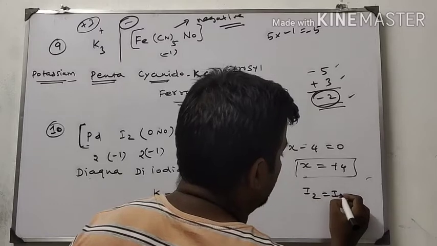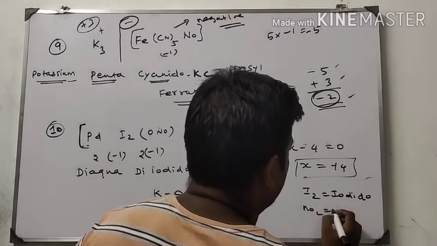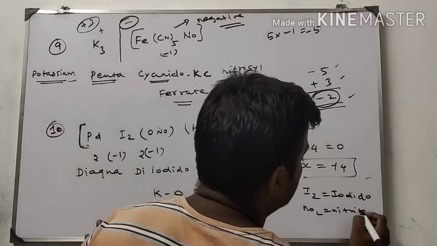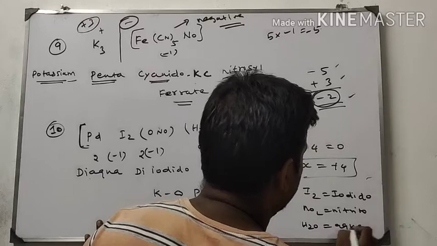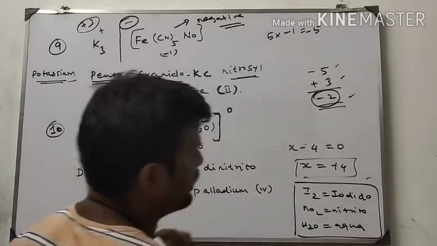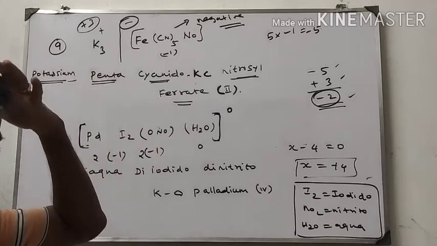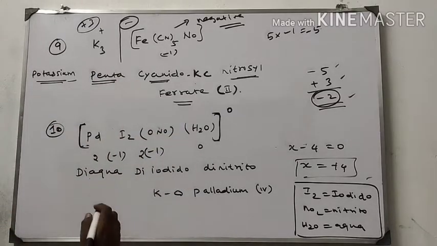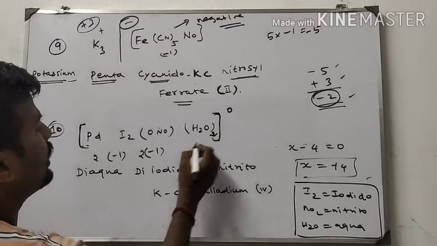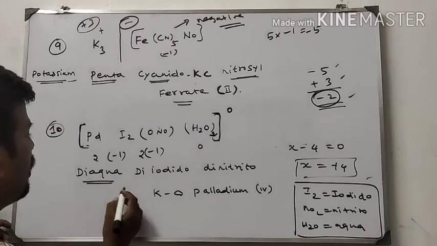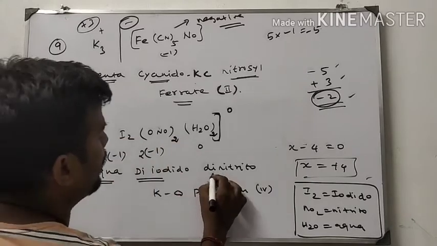I2 iodo, NO2 nitrito, H2O aqua. This is the IUPAC name of these ligands. From all these things, water comes first. So diaqua. How many water? 2. So diaqua, diiodo, dinitrito, here also 2.